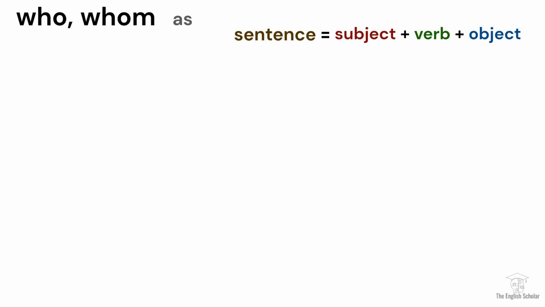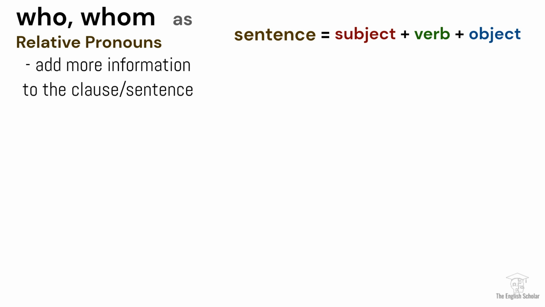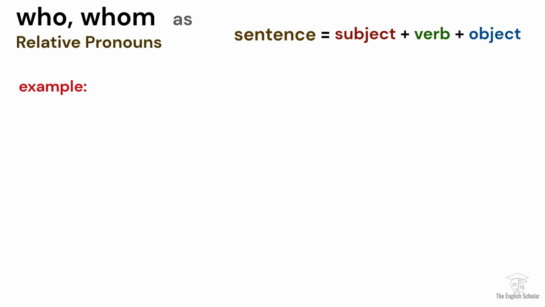Now let's talk about who and whom as relative pronouns. Relative pronouns are used to add more information to the clause or sentence. The use of who and whom as relative pronouns still depends on the subject or object they replace. Let us have an example sentence. The girl hugged Candy.